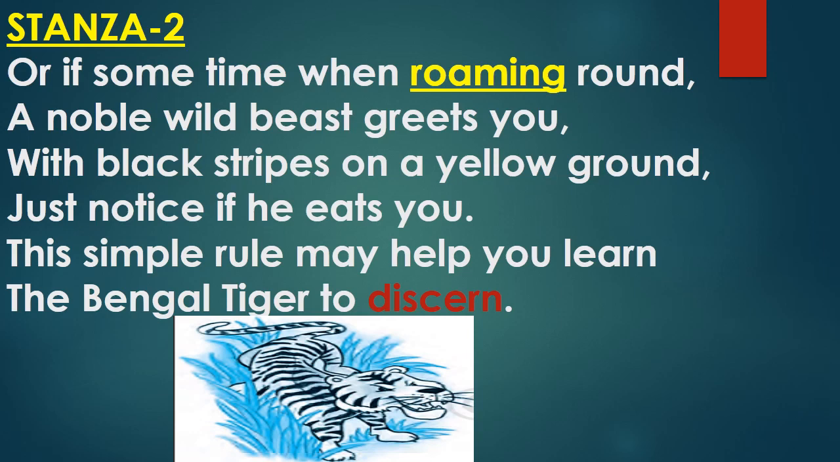She says that an animal that roams in a jungle and has black stripes on a yellow ground, and jumps on you to eat you the moment he sees you, then it means that it is surely the Bengal tiger. So now let us move to the literary devices which are used in this stanza. Explanation is done.